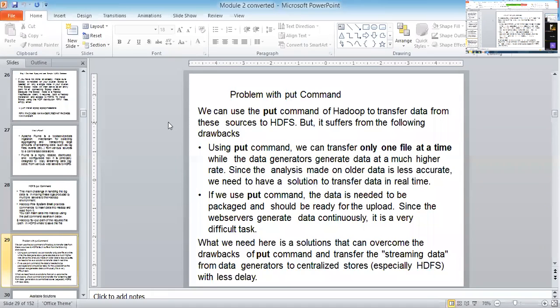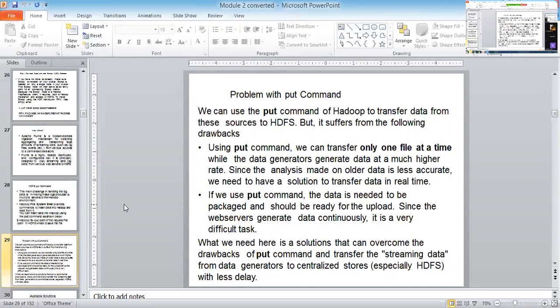That's a drawback. The second drawback is that the data needs to be packaged and made ready for upload. But the problem is that the rate of data generation is very fast compared to the rate of writing the data in the backend. Writing is nothing but copying using a put command. So these two are very major problems of the put command. What we need here is a solution that can overcome the drawbacks of the put command.